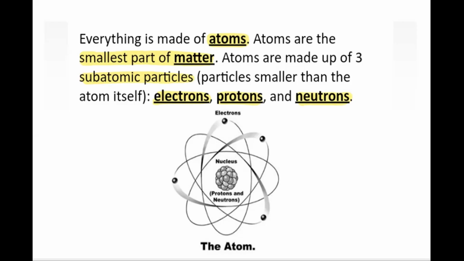Inside the nucleus, which is the center, the subatomic particles protons and neutrons are present. The nucleus has protons and neutrons only, whereas the electrons are outside the nucleus. They revolve around the nucleus in different shells.